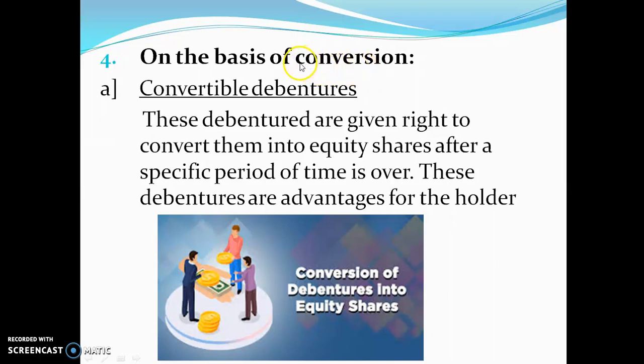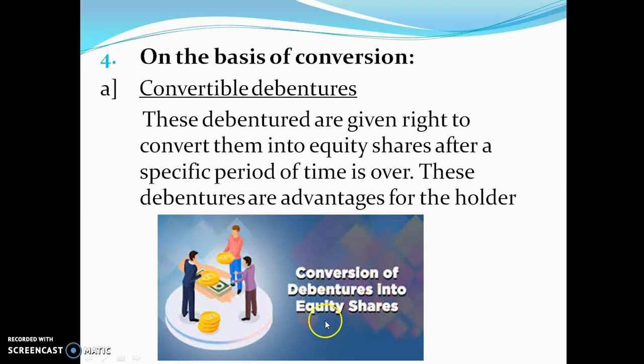I should use the word convert or conversion. So on the basis of conversion, convertible debenture is a debenture which can be changed. If you see the picture here, a person is having a debenture. Now he is going to return it and take something else.